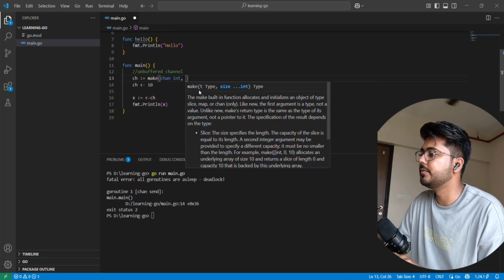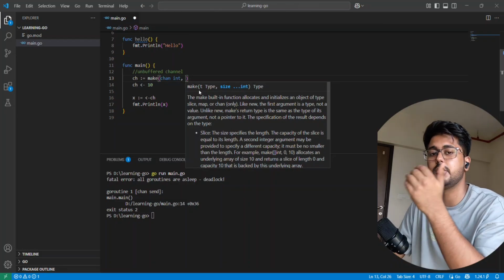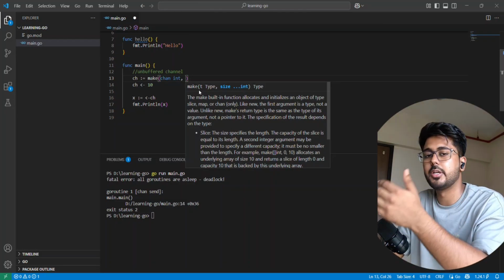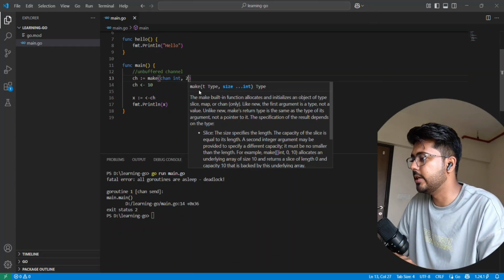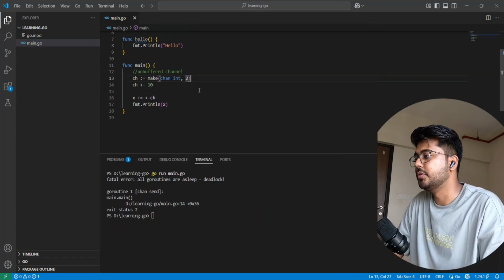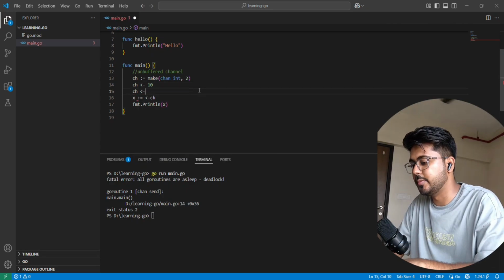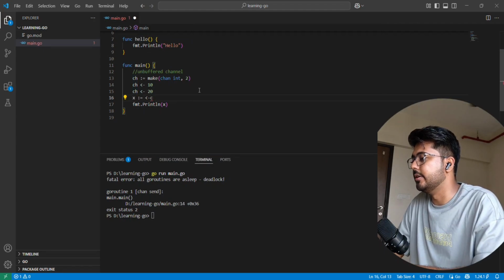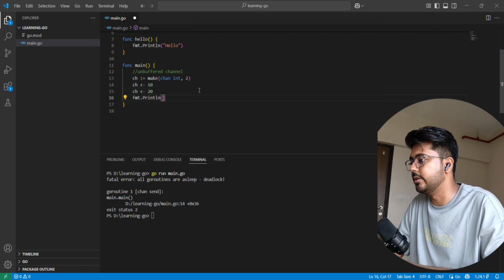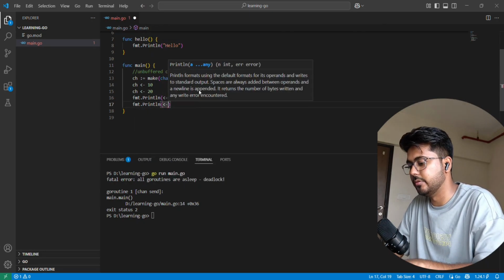Let me add a new argument to make. The third argument in make lets us decide how many values the channel can hold before it blocks. If I write 2, I can fill two values inside the channel. Let me say I fill 10 here and 20 here, and then I can print the channel directly, and I can also print the second value of the channel.